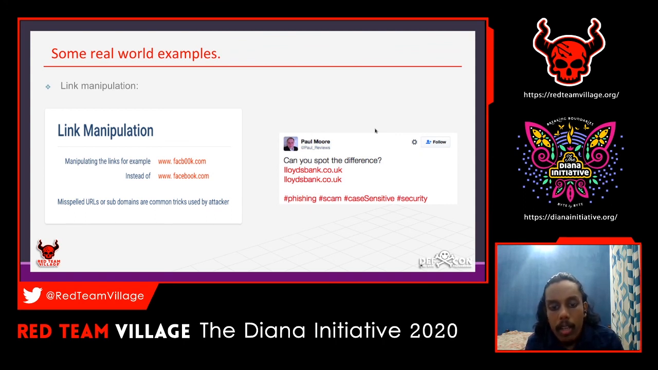So Paul Moore bought lloydsbank.co.uk. He used a capital I instead of the L, so that it looks like lloydsbank.co.uk. This is a really bad thing; if you see this, you will definitely fall for this kind of attack. Even I couldn't find the difference between these two domains.